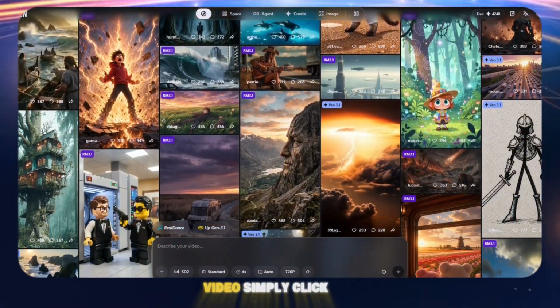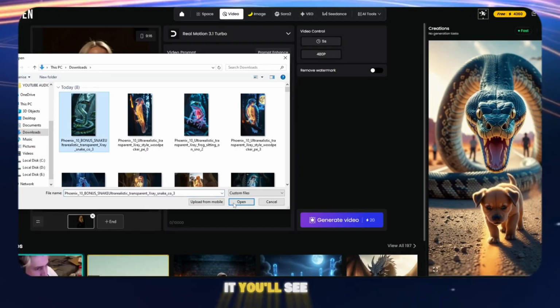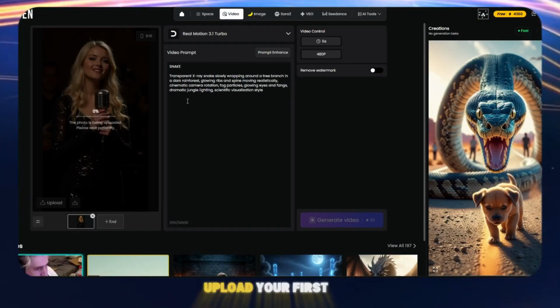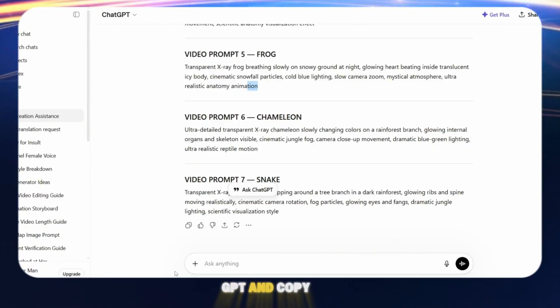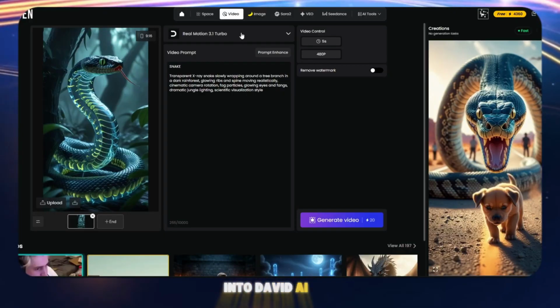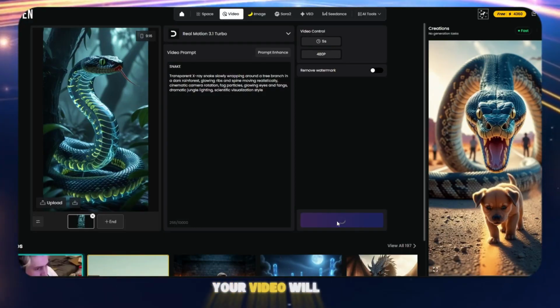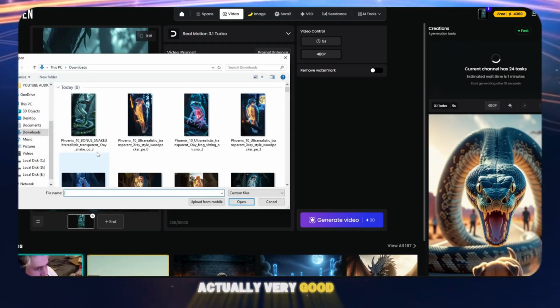To create a video, simply click on the Create option. Once you click it, you'll see an Upload option. Upload your first image there. After that, go to ChatGPT and copy the prompt for the image you uploaded. Paste that prompt into Djinn AI, and within a few moments, your video will start generating. The results are actually very good.